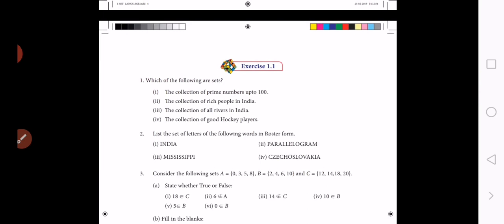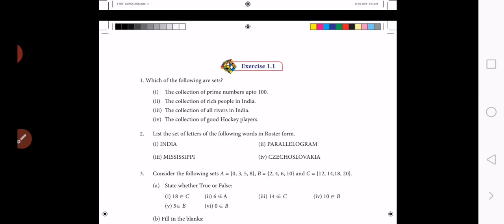Okay students, in today's class we discussed very well about sets, a few more examples of sets and not sets, one of the important notations, belongs to and does not belong to, and some 1 mark questions on how the symbols are used in our textbook.